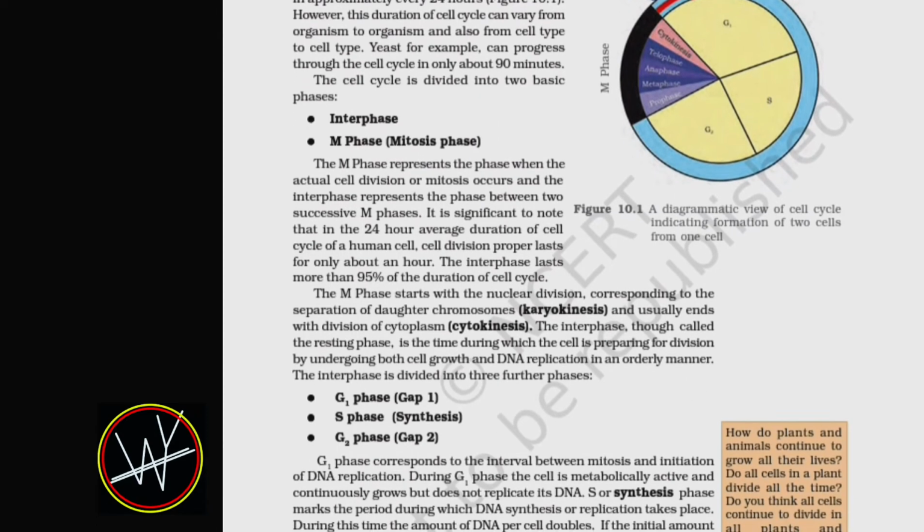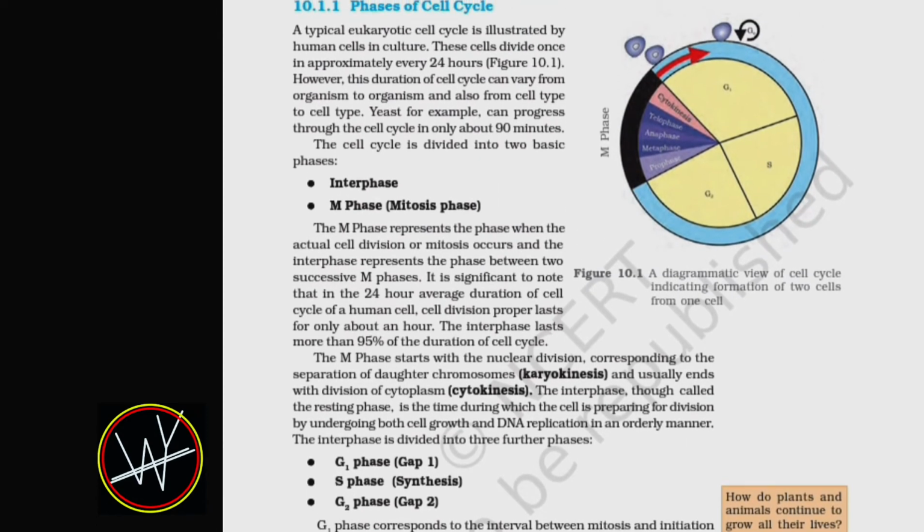10.1.1 Phases of cell cycle. A typical eukaryotic cell cycle is illustrated by human cells in culture. These cells divide once in approximately every 24 hours. However, this duration of the cell cycle can vary from organism to organism and also from cell type to cell type. Yeast, for example, can progress through the cell cycle in only about 90 minutes.